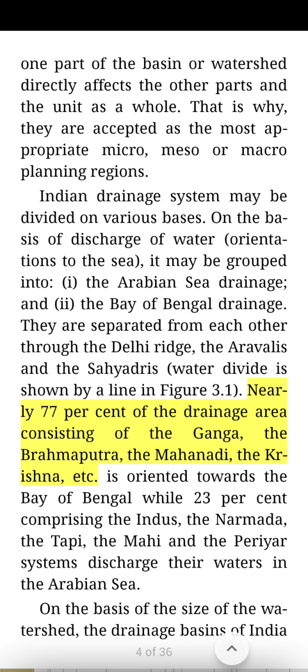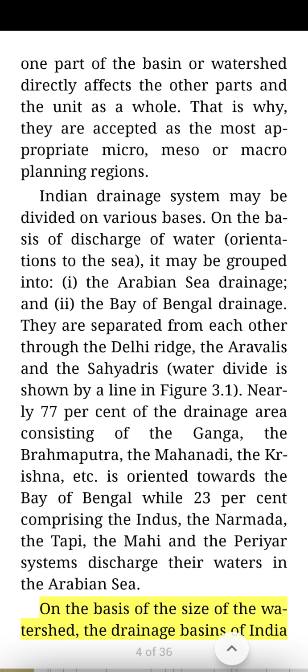Nearly 77% of the drainage area, consisting of the Ganga, the Brahmaputra, the Mahanadi, the Krishna, etc., is oriented towards the Bay of Bengal, while 23%, comprising the Indus, the Narmada, the Tapi, the Mahi and the Periyar systems, discharge their waters in the Arabian Sea.